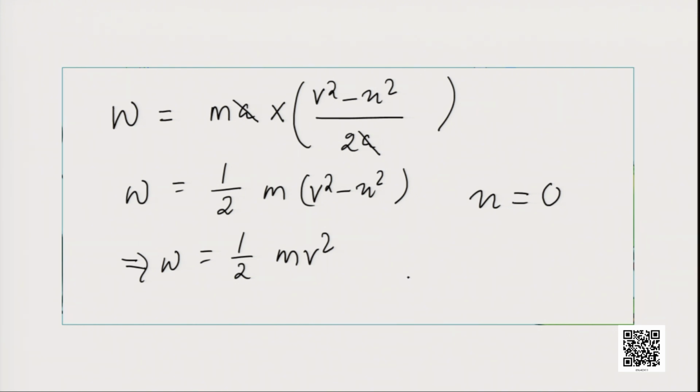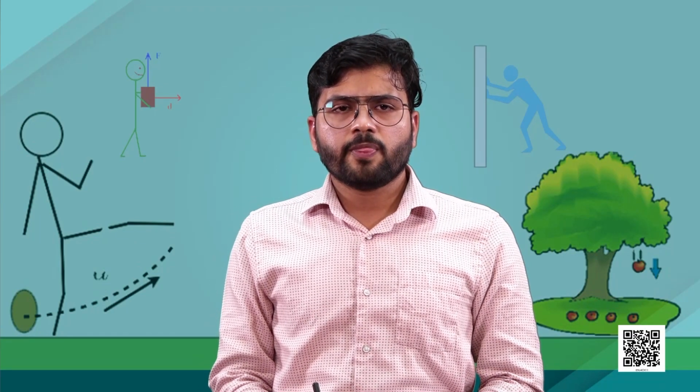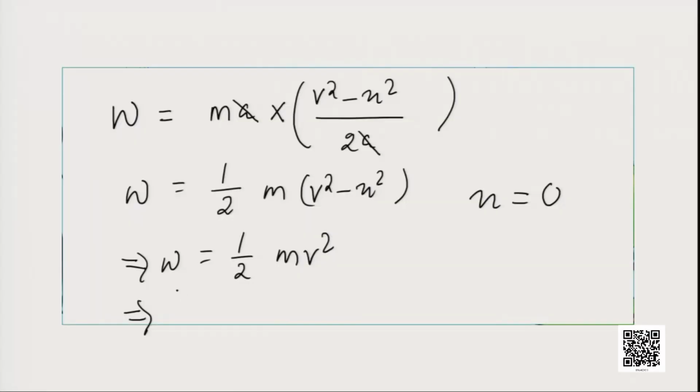And as you know, the energy possessed by an object when we do work on it is equal to the work done, or in other terms, in place of W we can write E, which we will denote as Ek, is equal to half m v square.